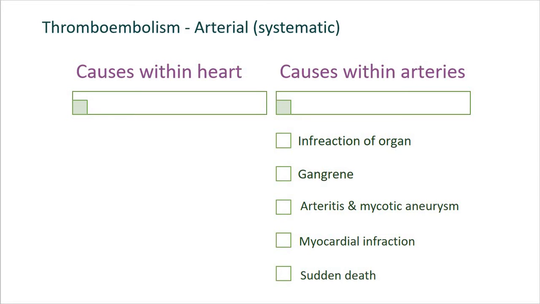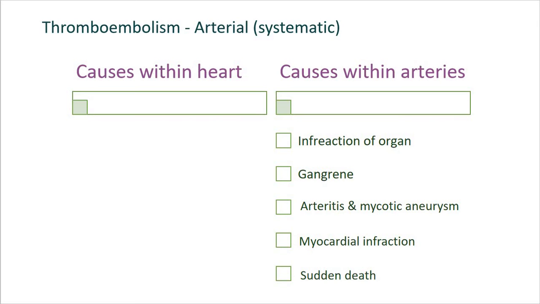Here we have two different aspects: causes within the heart and causes within the arteries.